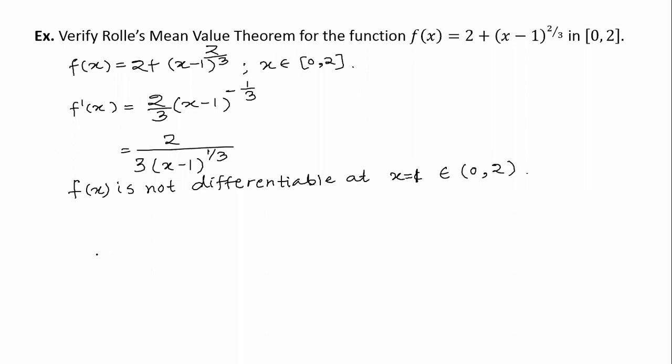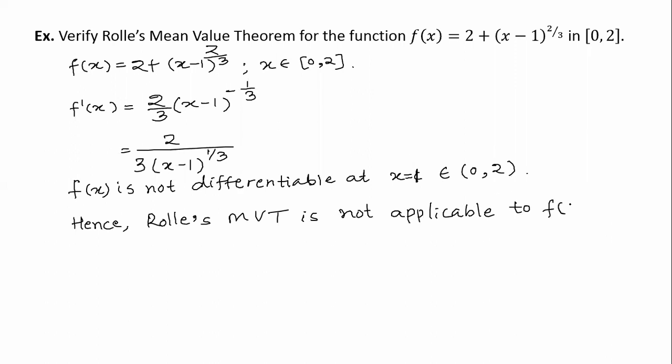Hence Rolle's mean value theorem is not applicable to f(x) in 0 to 2. The same function may be applicable in some other interval, but not in this interval. All the three conditions must be satisfied, then only we can proceed, otherwise we cannot.